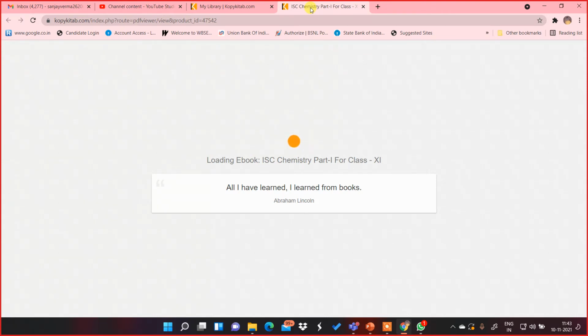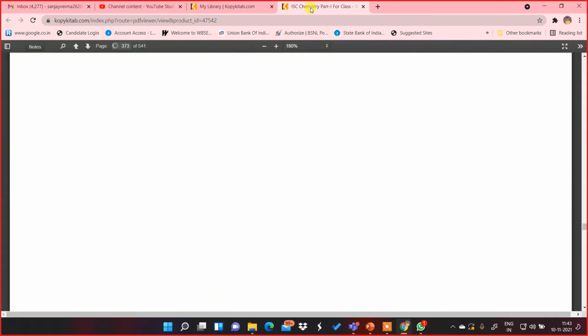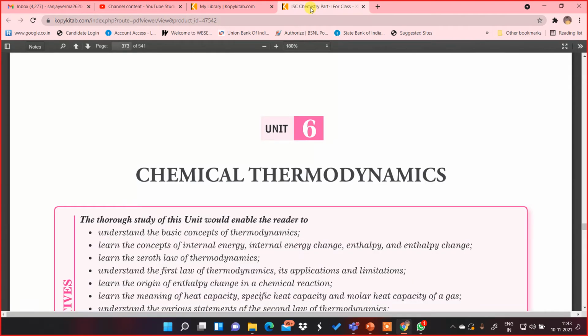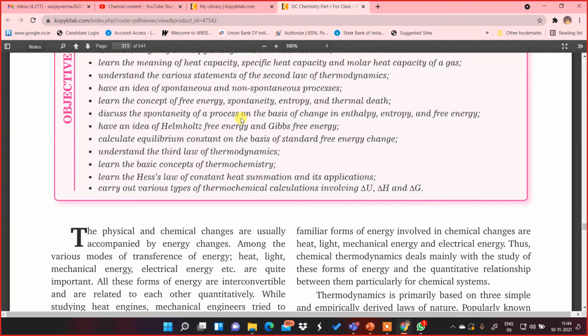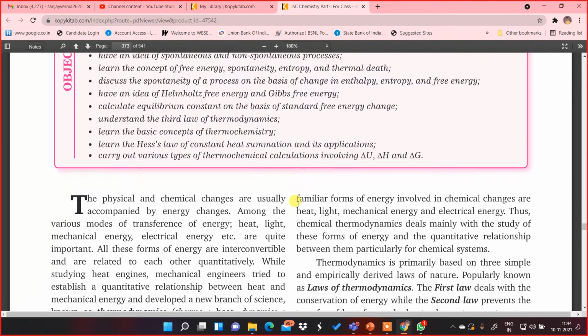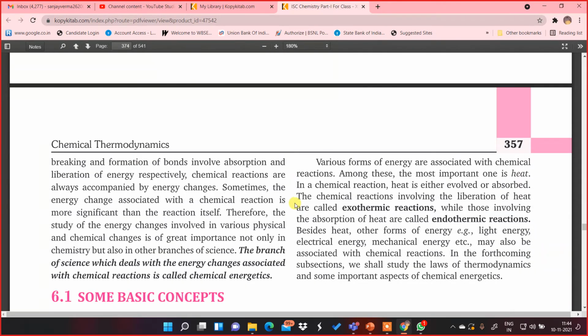If I ask you the question, how many types of system are there? What should be the answer? Just now I told you. Not two, three. I told you three. One is open system, one is closed system, one is isolated system. Isn't it? Open, closed, and isolated system. Okay. That is what I was talking about.